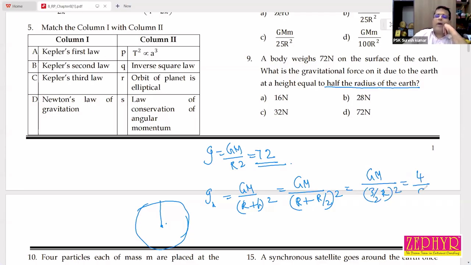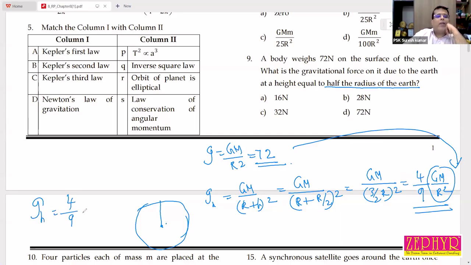That is equal to 4 by 9 GM by R square, since 2 square is 4 and 3 square is 9. This is 72. So g_h is equal to 4 by 9 into 72. 9 and 72 cancel, 8. 4 into 8, 32 is the answer.